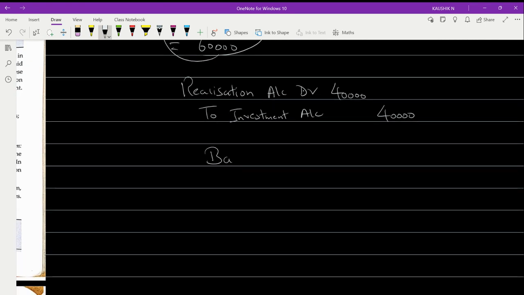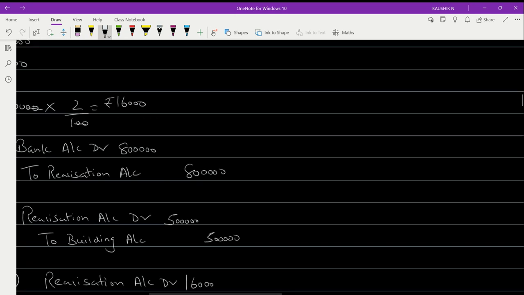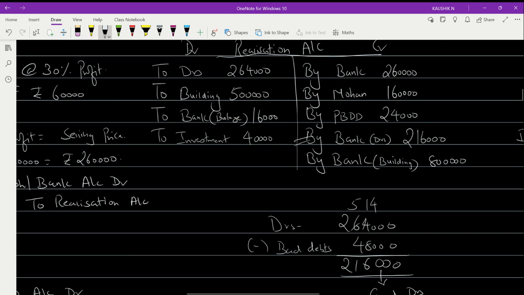So that means the entry will be bank account will be debited to realization account. And the amount that I got realized is 60. And now this I should take to the realization account credit side because it's a realization value. So by bank, probably for your convenience, you can write the value of this as 60,000.